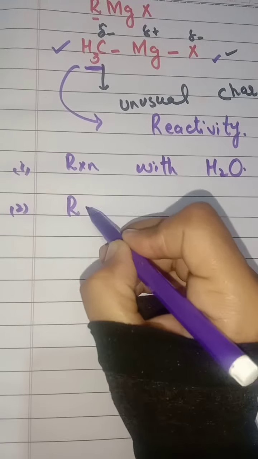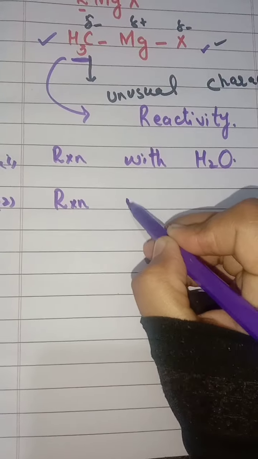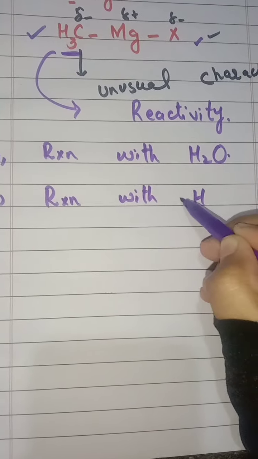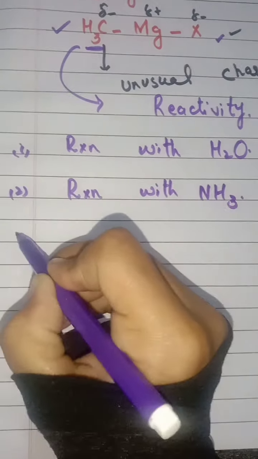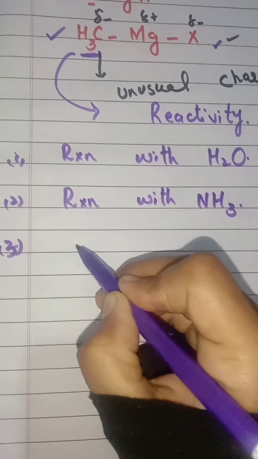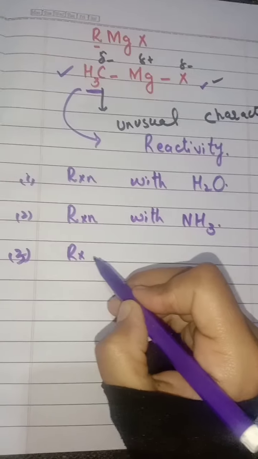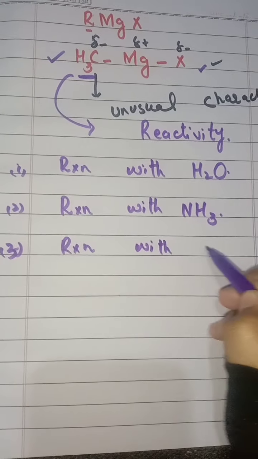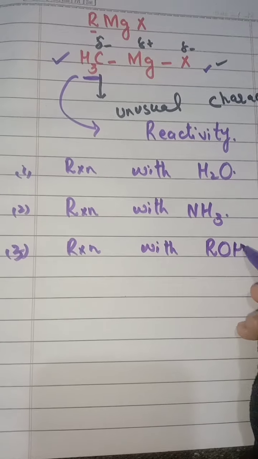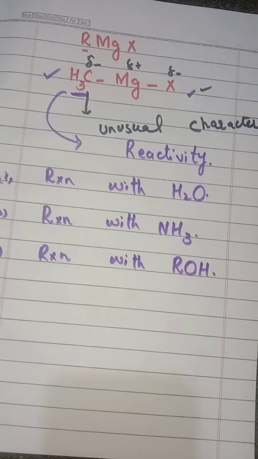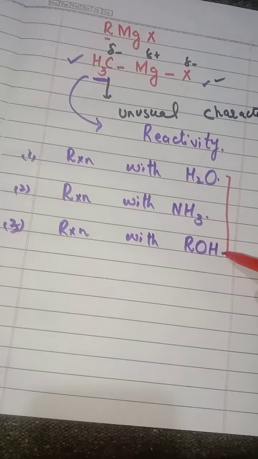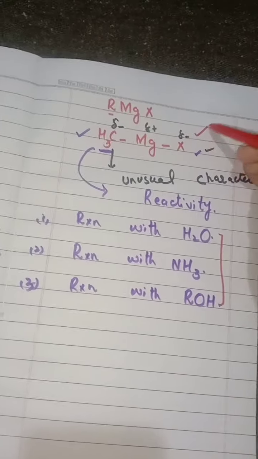Second, we can also prepare alkanes by reacting the Grignard reagent with ammonia. Third, reaction with alcohol. So these are three types of reaction from which we can prepare alkanes from the Grignard reagent.